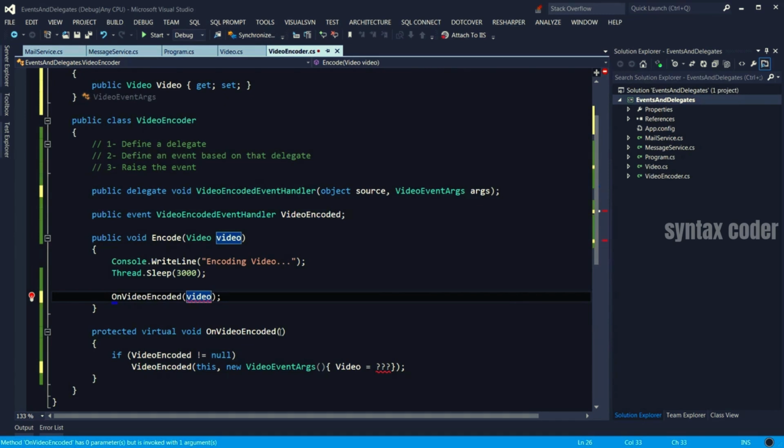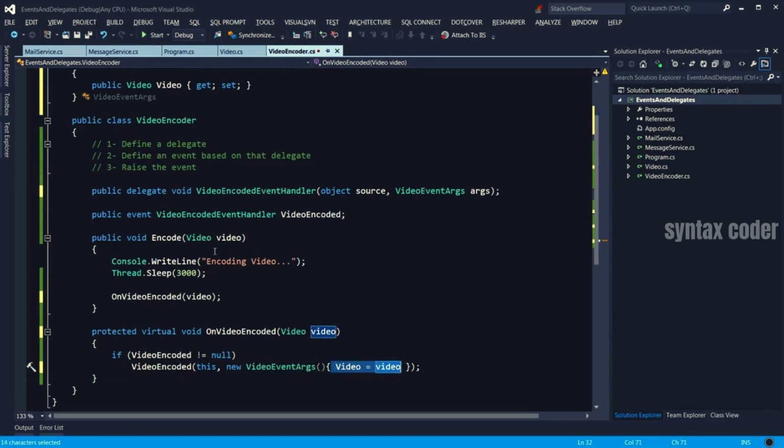But with ReSharper, I can just press Alt and Enter. And see, ReSharper is suggesting to add that video parameter to this method. So I just go ahead and there you go. Now in the event publisher method, we've got a reference to the video and I can just put that here. So with this change, now our publisher is going to send some additional data, which is encapsulated in that class, video event args. And there we'll have a reference to the video that was encoded.